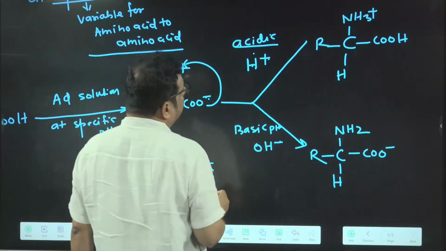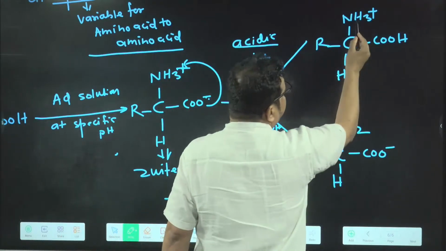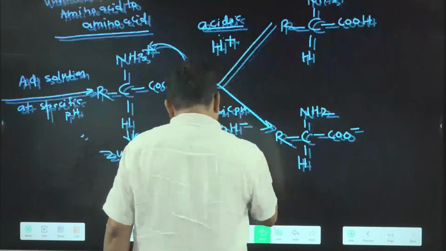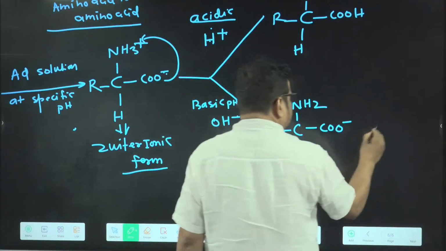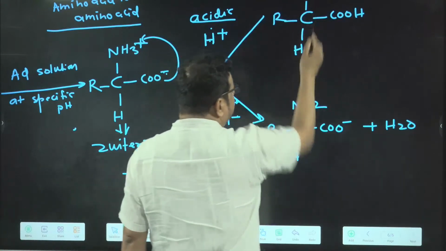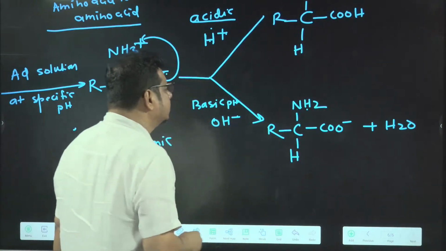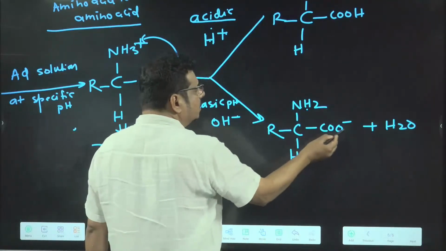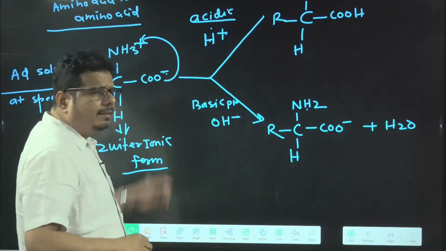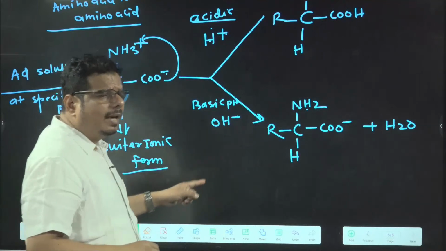Here OH minus and here NH3 plus. So hydrogen is going to react with this OH and is released as what? Water, and NH3 plus is converted into NH2. Overall charge is how much? COO minus. So which charge? Negative charge.